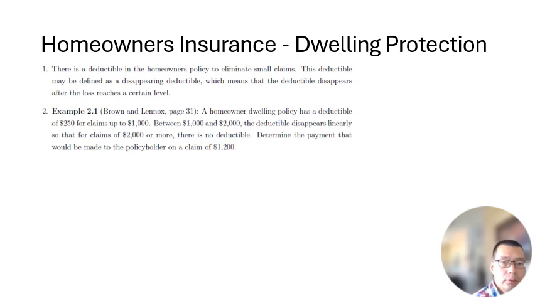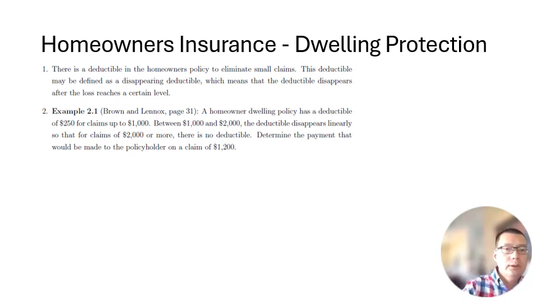A homeowner dwelling policy has a deductible of $250 for claims up to $1,000. Between $1,000 and $2,000, the deductible disappears linearly, so that for claims of $2,000 or more, there is no deductible. Determine the payment that will be made to the policyholder on a claim of $1,200.